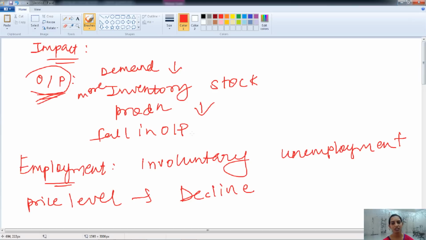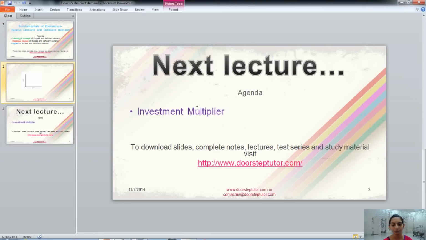So this is about the excess demand and the deficient demand. I hope the concept is clear to you. In the next class, we will talk about the investment multiplier. So stay tuned for that.